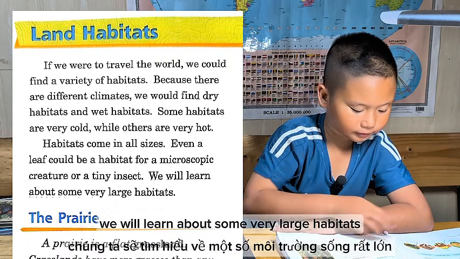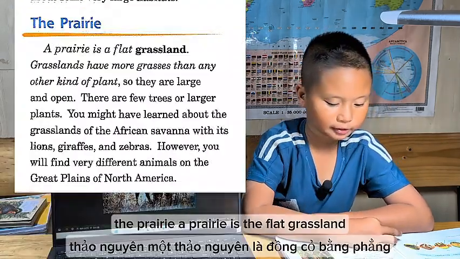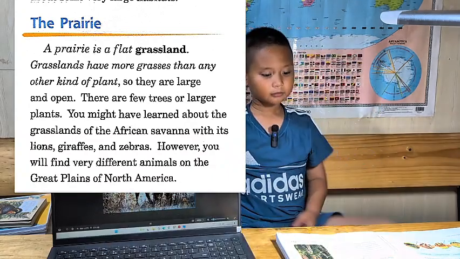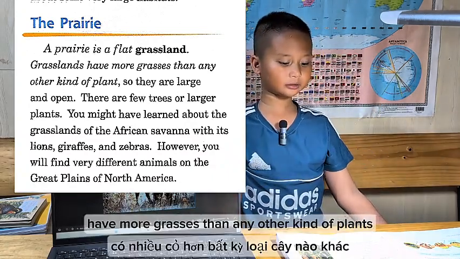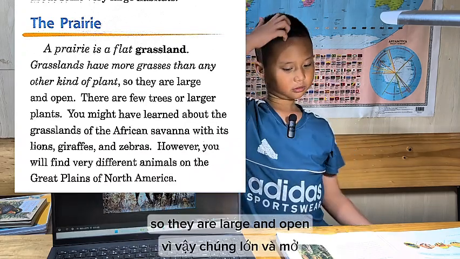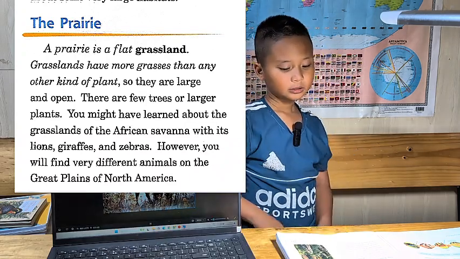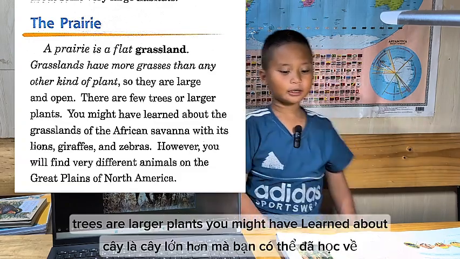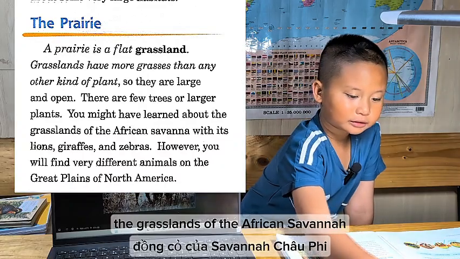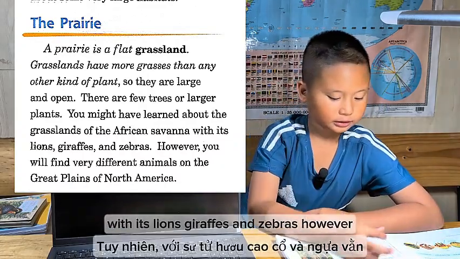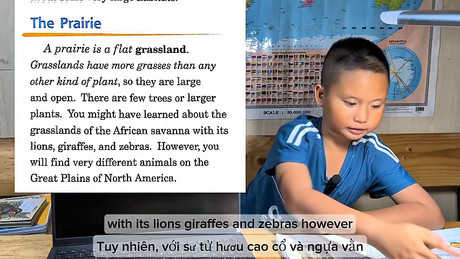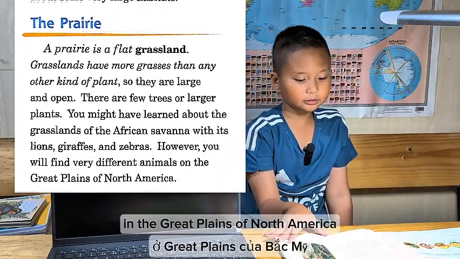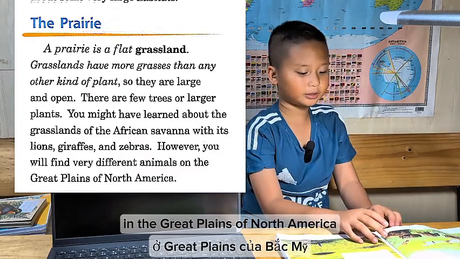We will learn about some very large habitats. The prairie. A prairie is a flat grassland. Grasslands have more grasses than any other kind of plant, so they are large and open. There are few trees or larger plants. You might have learned about the grasslands of the African savanna with its lions, giraffes, and zebras. However, you will find very different animals in the Great Plains of North America.